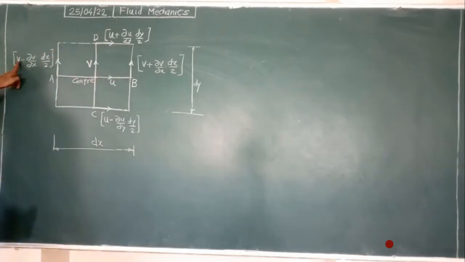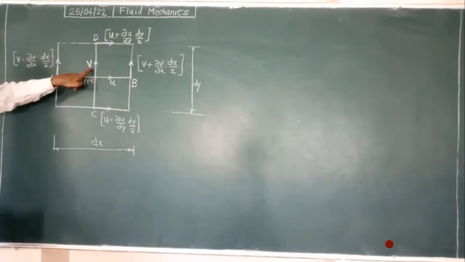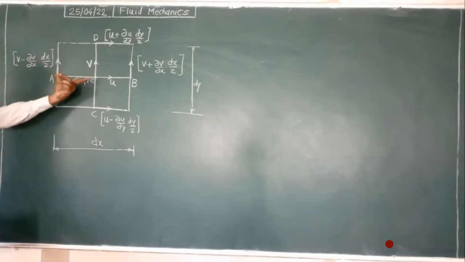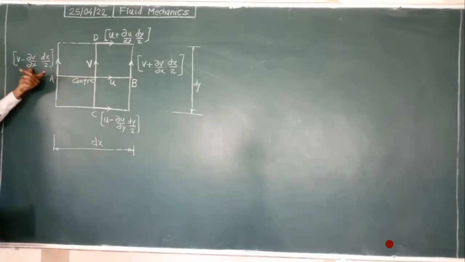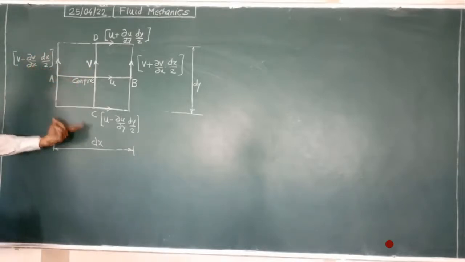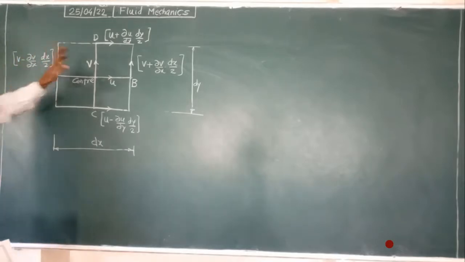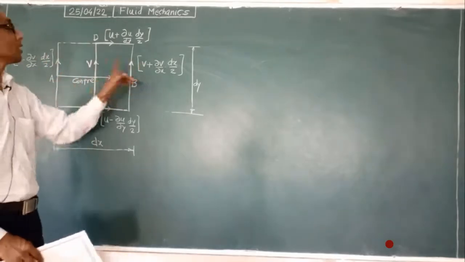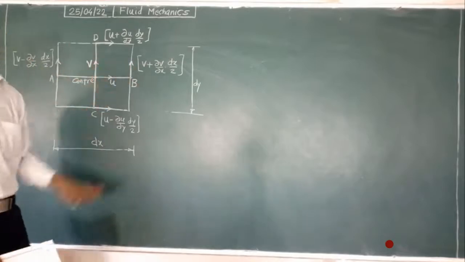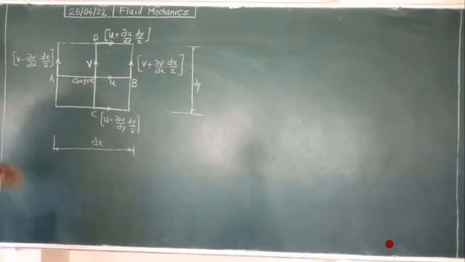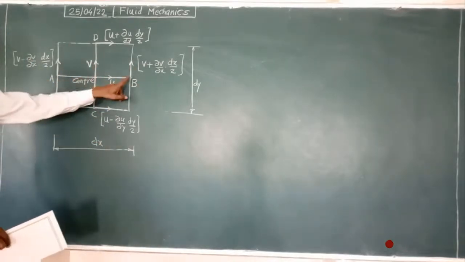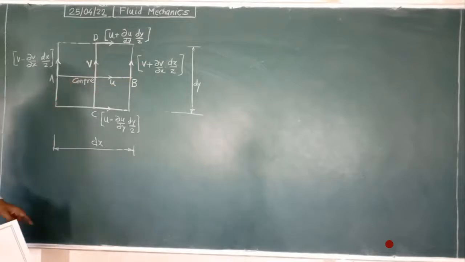That is why v minus d by v means partial differentiation of velocity v with respect to the horizontal direction, d by dx, into half the distance, dx by 2. Minus sign because it is the left side. Similarly on the right side, as velocity increases, instead of a minus sign here is a plus sign. In this way we have written the velocities at the end of the segments.